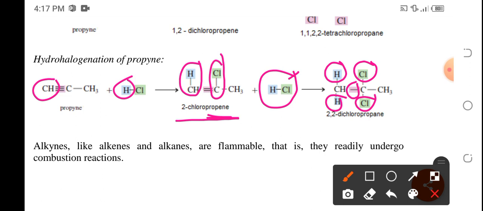But we don't have the triple bond or the double bond anymore, rather we have a single bond. And at the end of the reaction, we now have a dihalogenated alkane in the form of 2,2-dichloropropane.